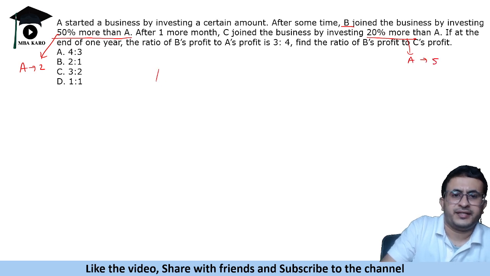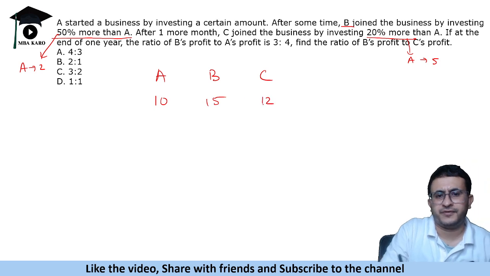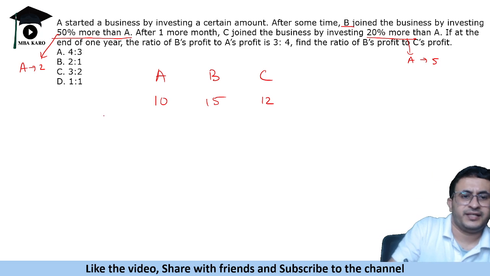So let us take A, B, C. Let us take A as 10, right? So B will invest 15 and C will invest 12, right? So we can take the variables like this. This is the investment. Okay.